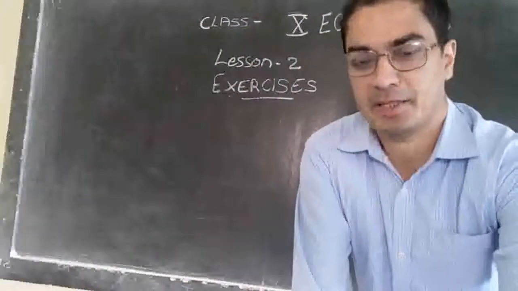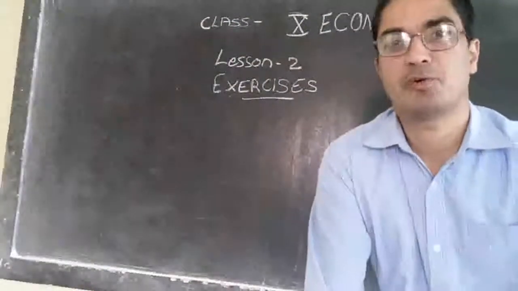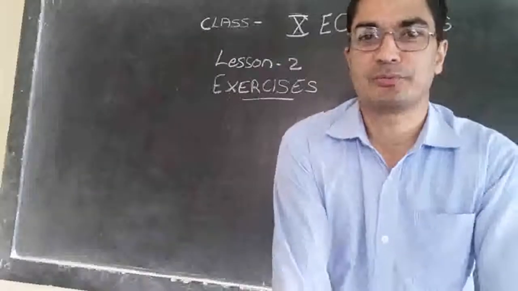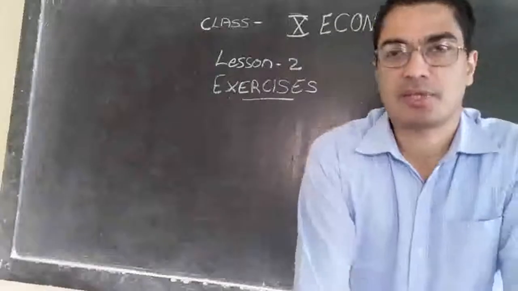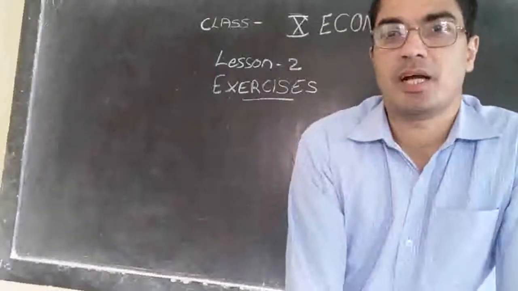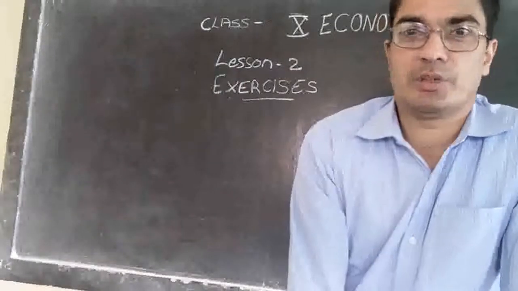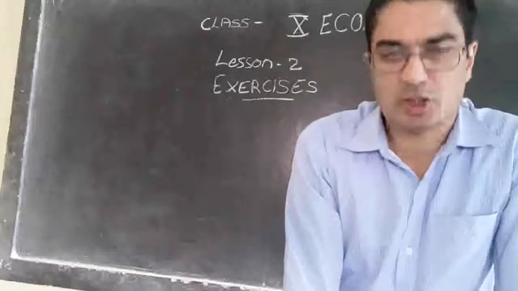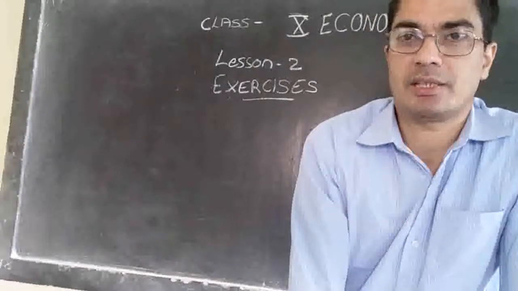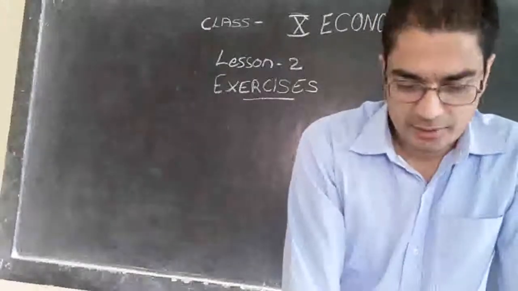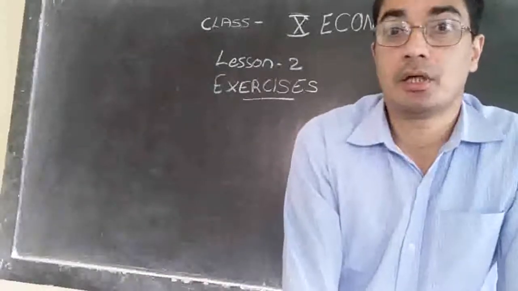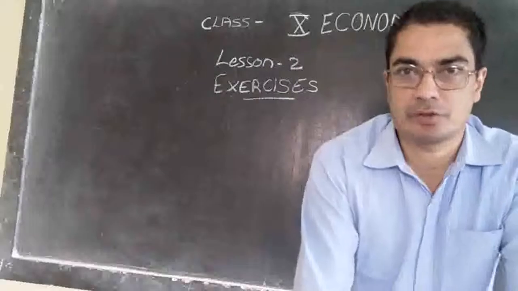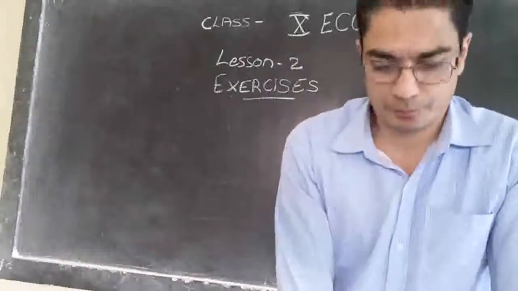So we are back again to complete the formalities of lesson 2. We will just go through the exercises and see the answers, especially the objective type answers, which we will tell here. Then the other answers I will send you in the WhatsApp group as a PDF note. You will be able to write it down.